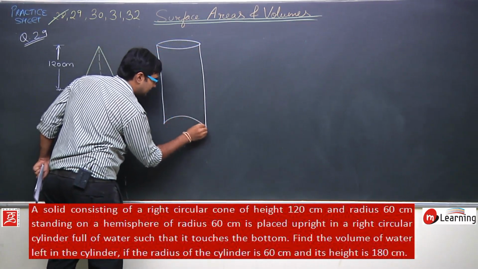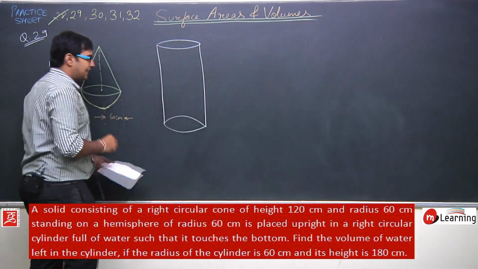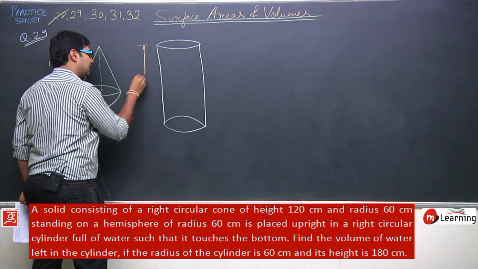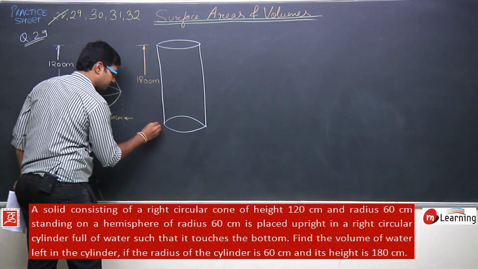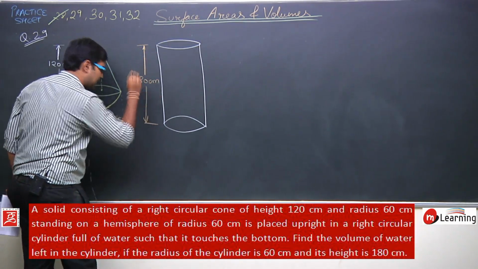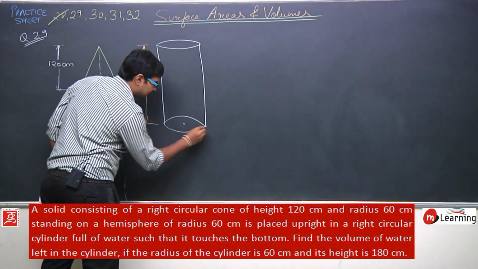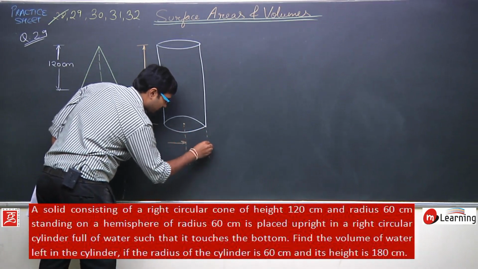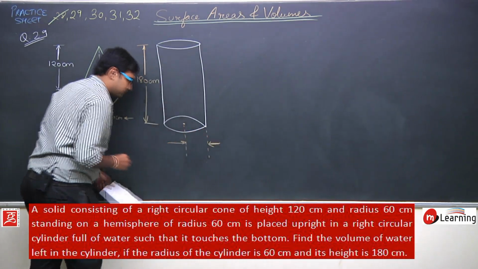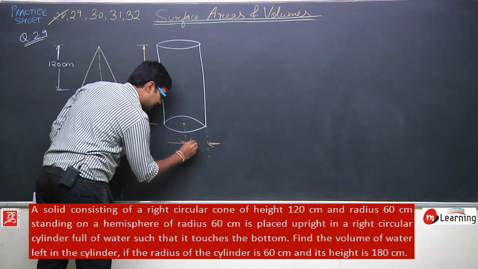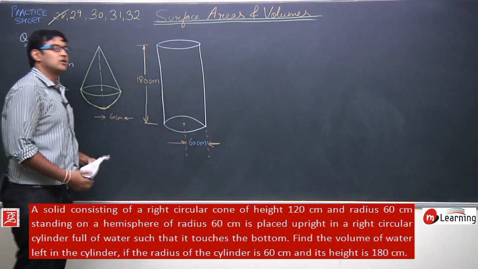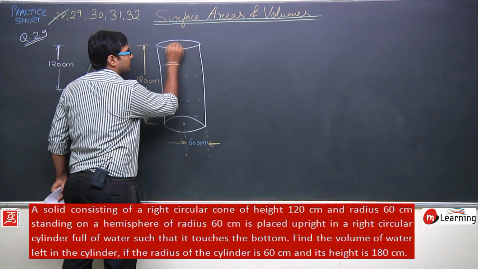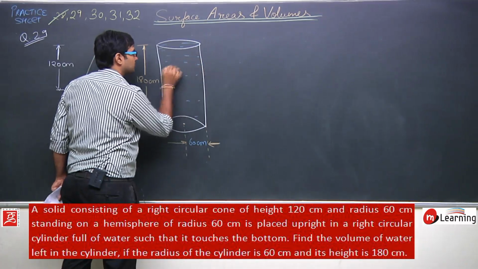The height of this cylinder is 180 centimeters, and the radius of the cylinder is given as 60 centimeters. Now this cylinder is full of water up to its brim. It is completely filled with water.